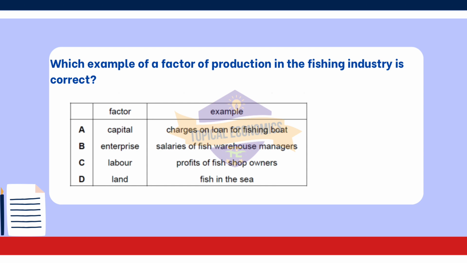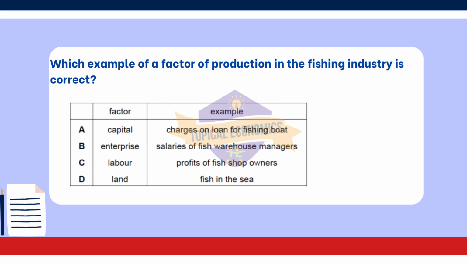This is incorrect, because salaries are considered labor costs, not an example of enterprise. Enterprise is more about the risk-taking and management aspects of running a business. Option C, labor. This option is incomplete. Labor refers to the human effort involved in production but does not provide a specific example in this context.